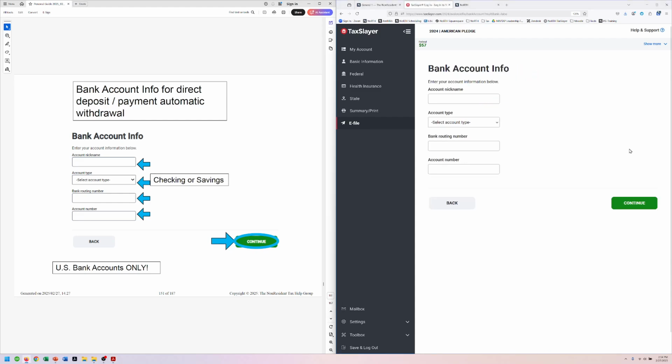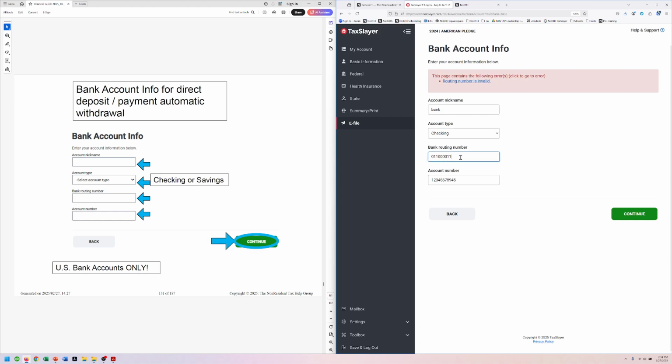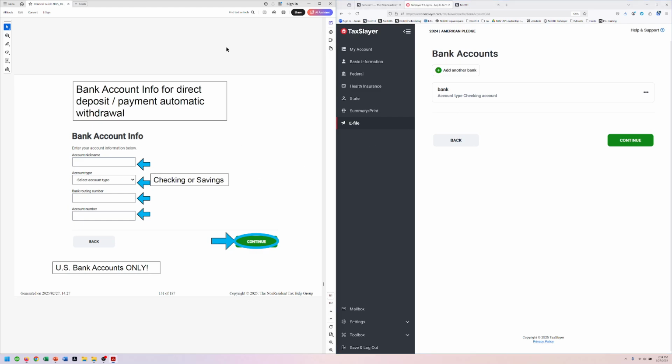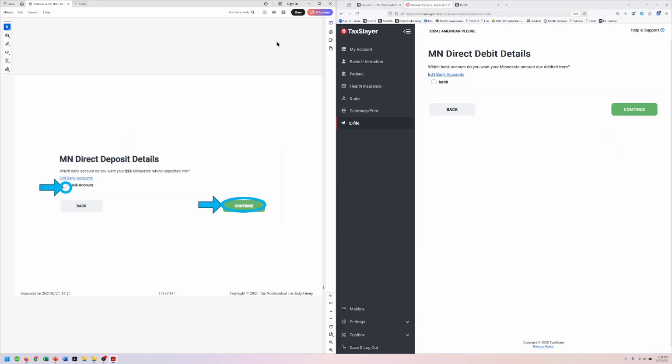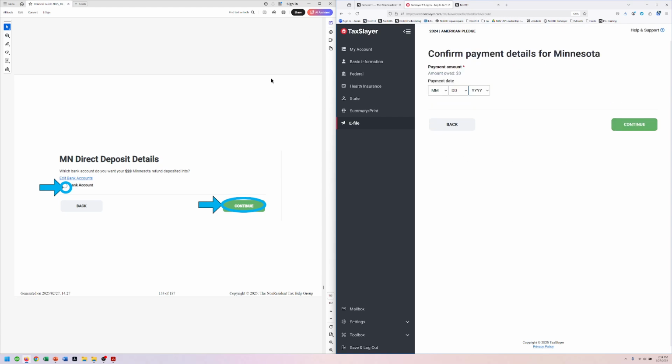Now we're back up again. We would enter our bank information here. I'm going to say bank. Checking or savings. We're going to say checking. We're going to make up some numbers. Obviously, when you're doing this with real numbers, you really want to make sure these numbers are right. But for our purposes, it doesn't like that one. Here we go. Let's change some numbers, see if that'll make it work. There we go. All right. But you really want to make sure those are your real numbers. All right. We're going to use the bank right there.